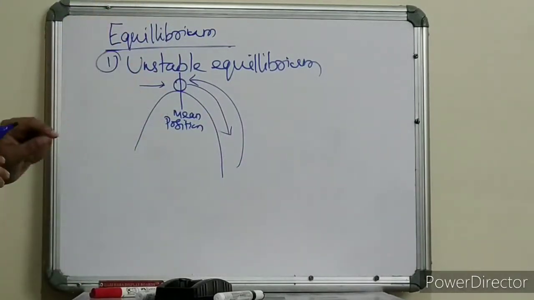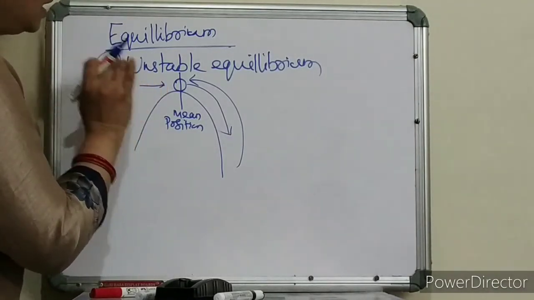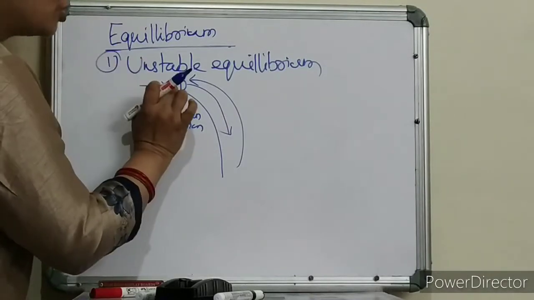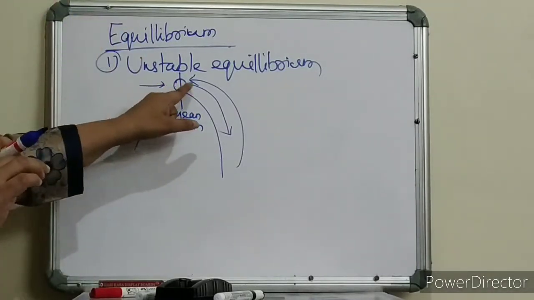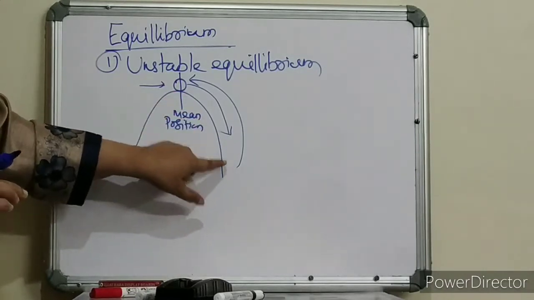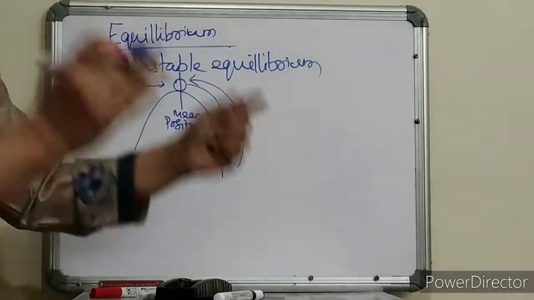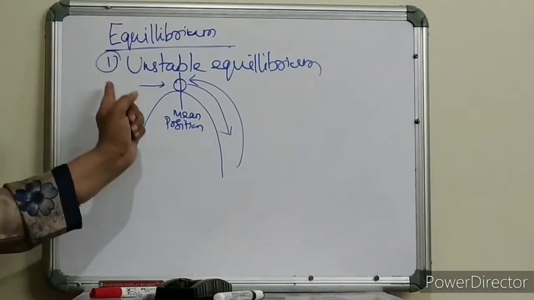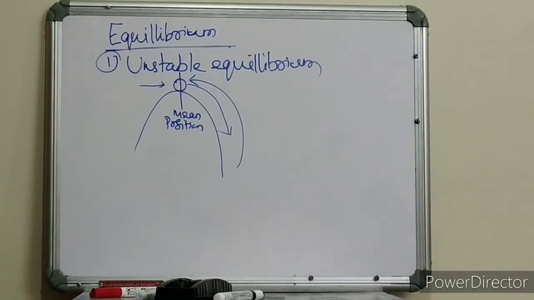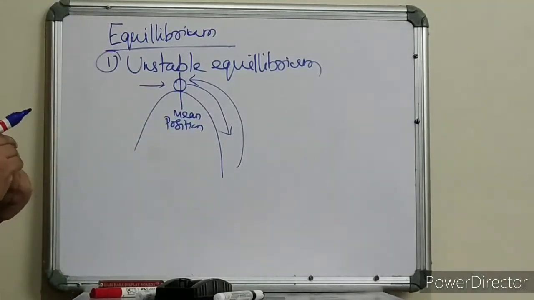Definitely no. When I give a little push to this ball, it moves very far off from the mean position, and it has moved forever. It is not going to come back to its mean position. That means this is the case of unstable equilibrium.